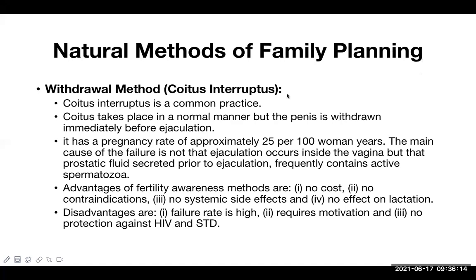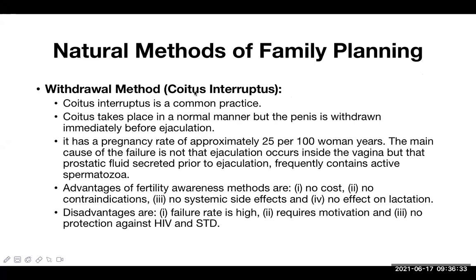Now, I was talking about the different methods of natural contraception. One of them is the withdrawal method, also known as coitus interruptus. This coitus interruptus is a common practice. Many couples want to go for it.